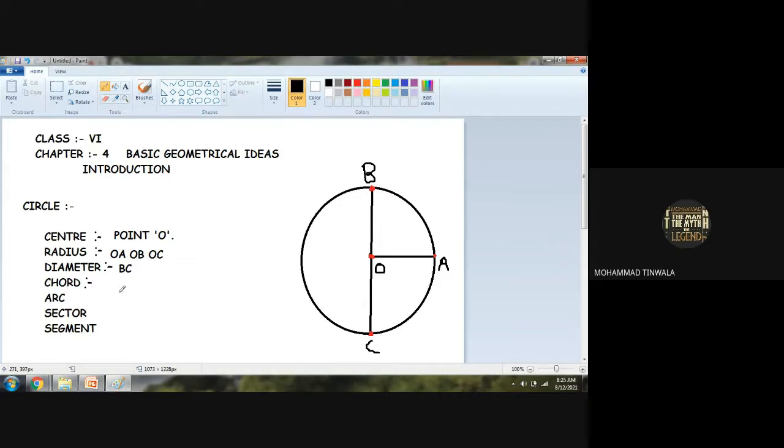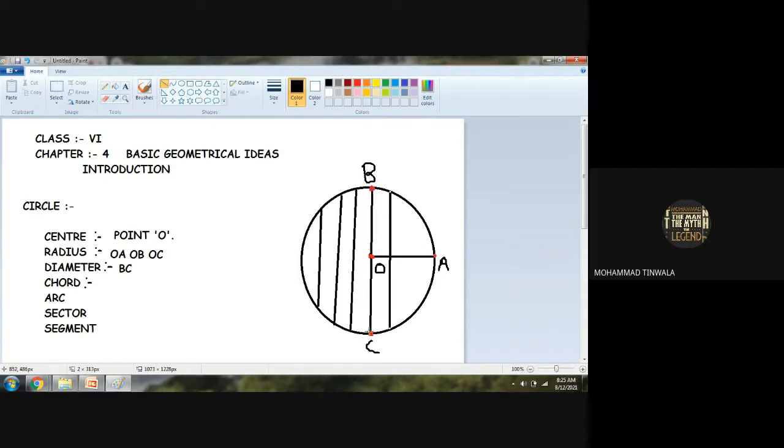Now a chord is always a line which starts from one end point and ends at the other end of the circle. It can be anywhere. Diameter also will be known as a chord.